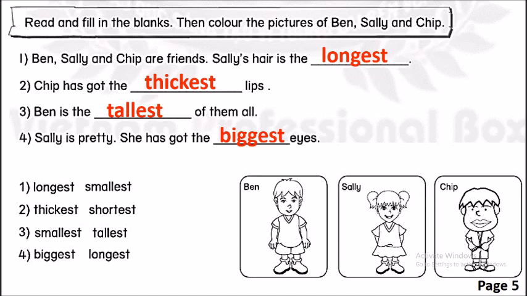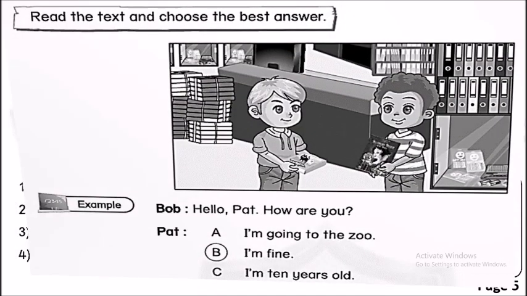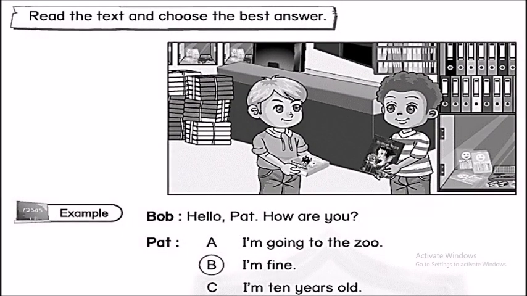Okay, have you finished? Now we move. Now look at a string. Read the text and choose the best answer. Now look at the example. Hello Pat, how are you? A. I'm going to the zoo. B. I'm 5. C. I'm 10 years old. The question is, how are you? So the correct answer is, I'm 5.